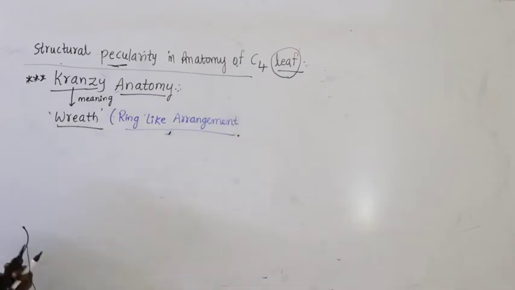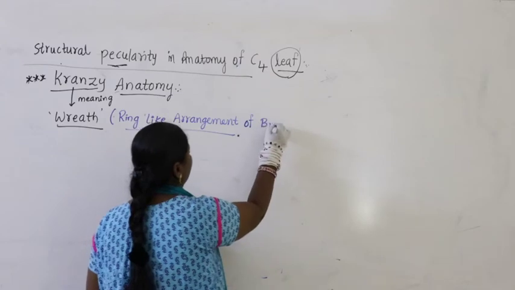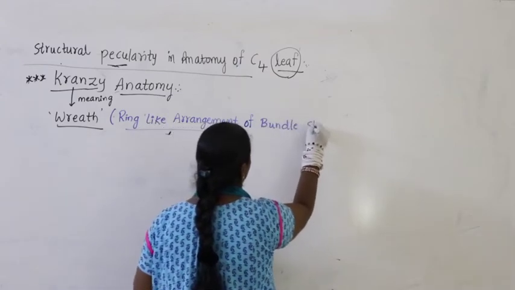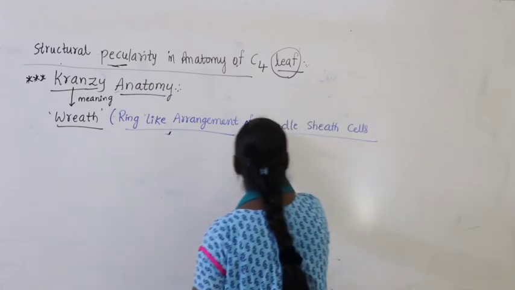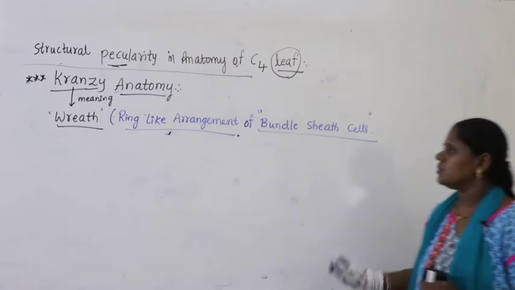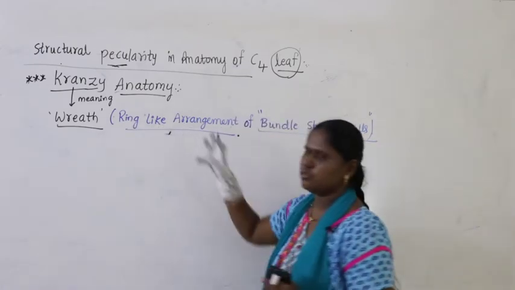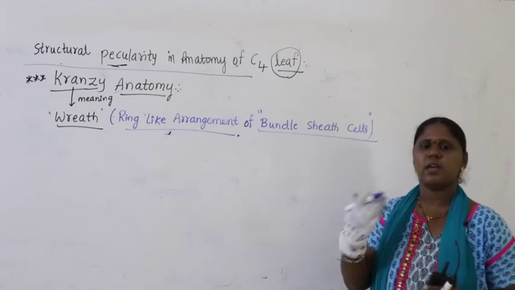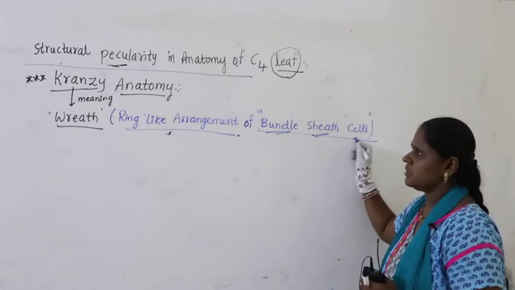Ring-like arrangement of what? Here you can see a ring-like arrangement of bundle sheath cells. So wreath means a ring-like arrangement. What are arranged like a ring? Bundle sheath cells.